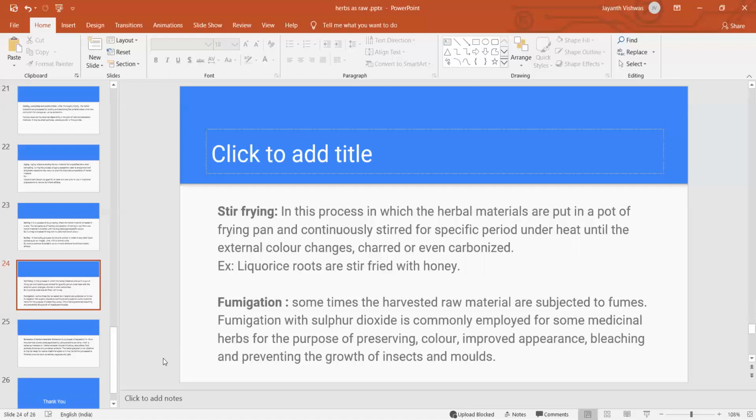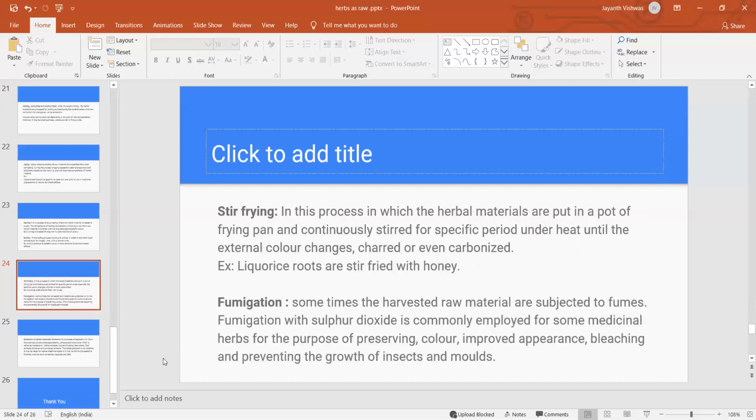So by applying heat, the external color changes, and sometimes charring takes place, or it may even be carbonized. For example, licorice roots are glycoside-containing drugs, and they can be stir fried. Licorice roots and rhizomes can be stir fried with honey. Since licorice is a sweetening agent, and honey is also a sweetening agent, they fry the licorice using honey in a frying pan so that the color change takes place. Next is fumigation.